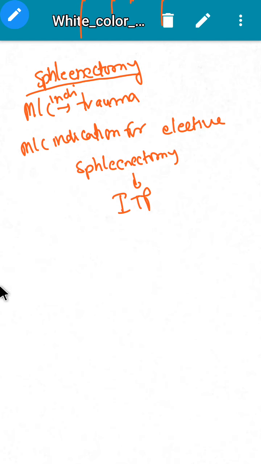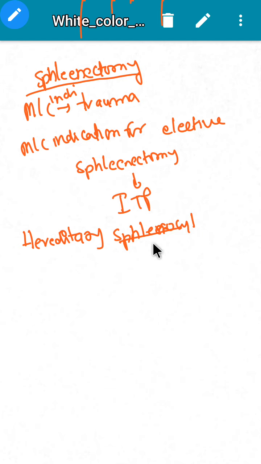Other conditions like hereditary spherocytosis. In hereditary spherocytosis, splenectomy is mandatory. Splenectomy is always done in hereditary spherocytosis.